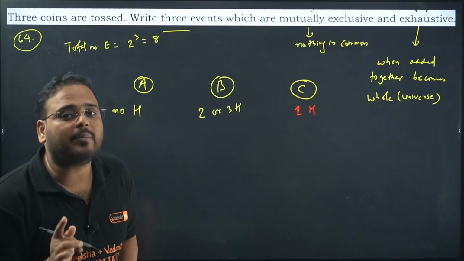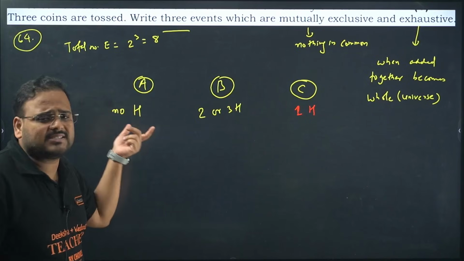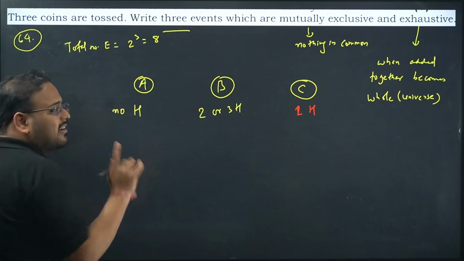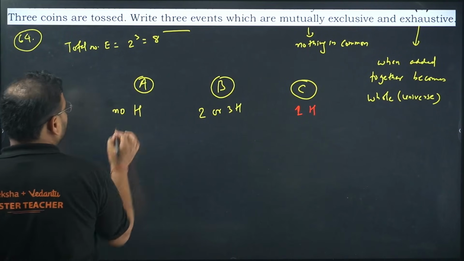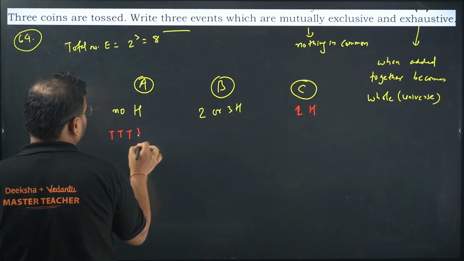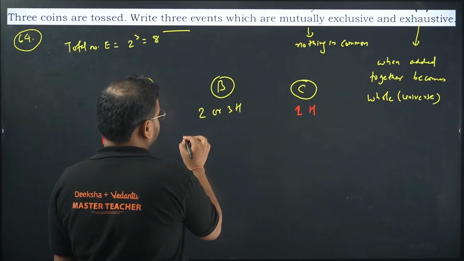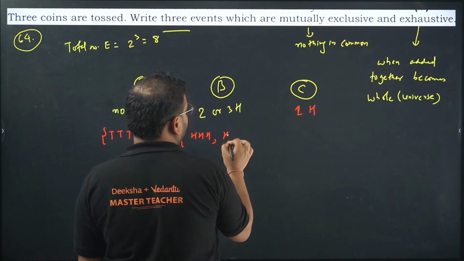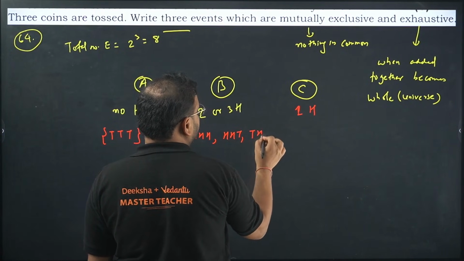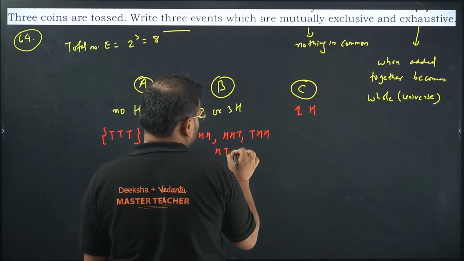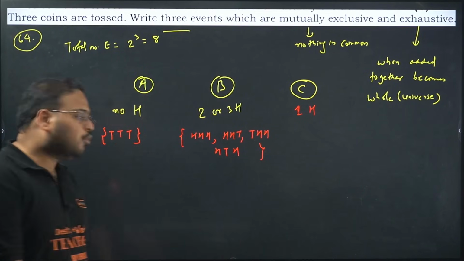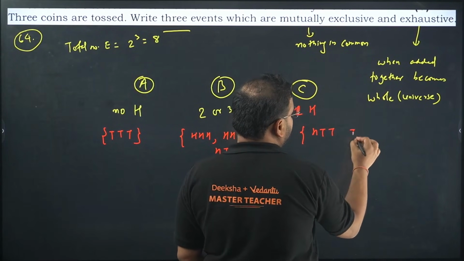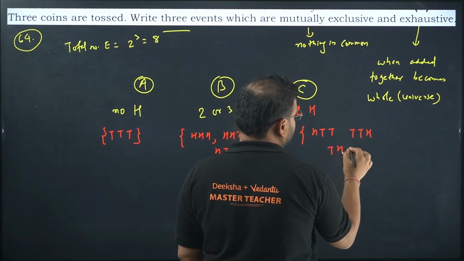Are they having anything in common? Nothing is in common. Over here we have no heads, over here we have 2 or 3 heads, and over here we have only 1 head. So let me write the samples, then you will get the idea. No heads means only TTT. For 3 heads, HHH. 2 heads: HHT, HTH, THH. 1 head: HTT, TTH and THT.